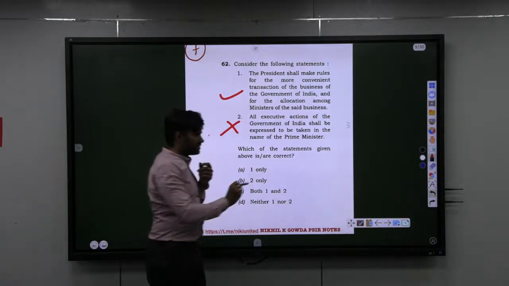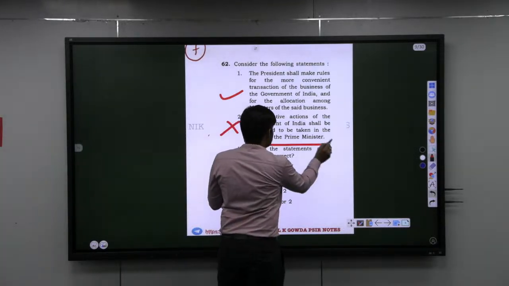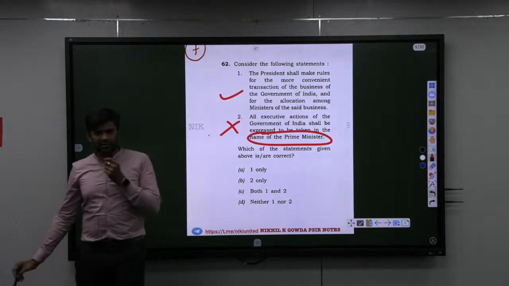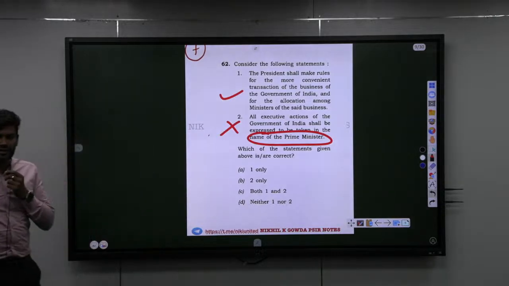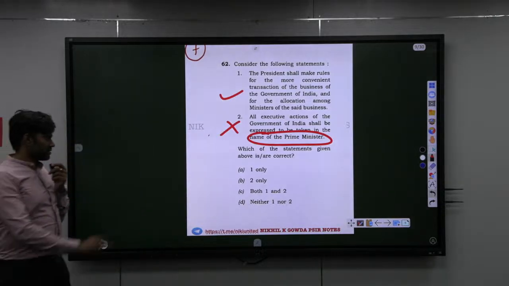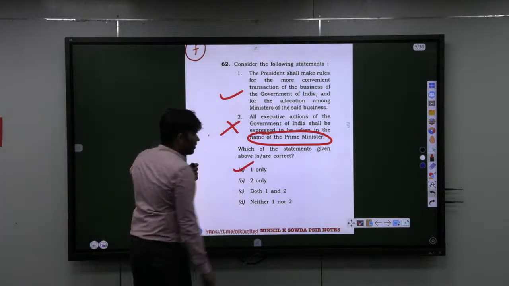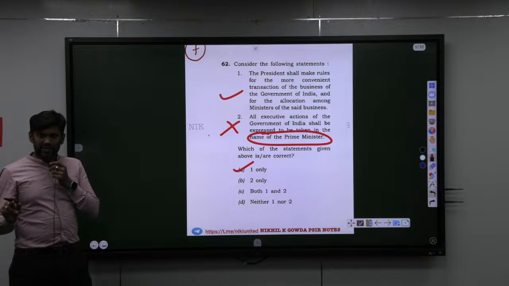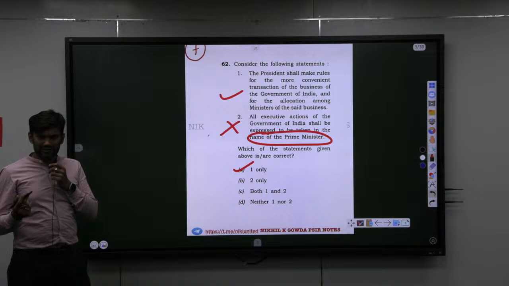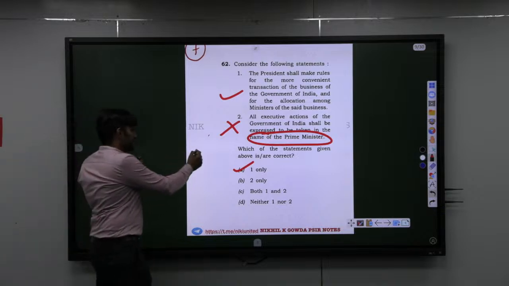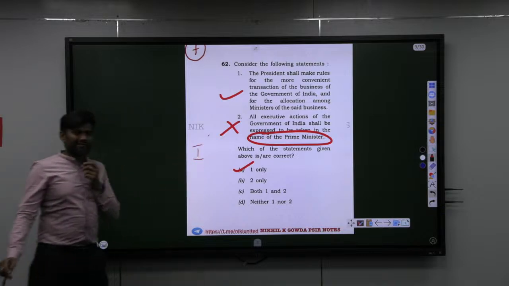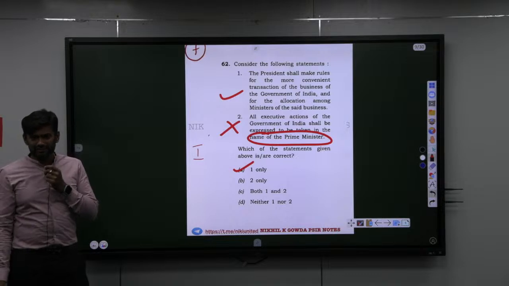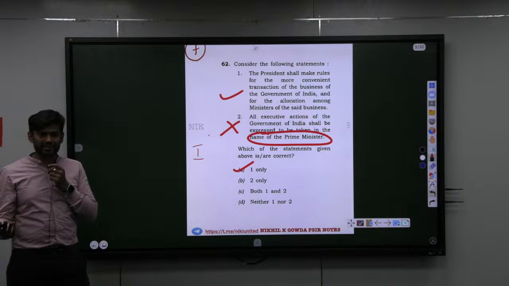The second statement is incorrect because it is not in the name of the Prime Minister. All the decisions are taken in the name of the President. So the answer is 1 only. That's why I told you, reading these statements carefully is very essential. Why? Because this is a level 1 question, a basic question which you have to get correct in the exam.